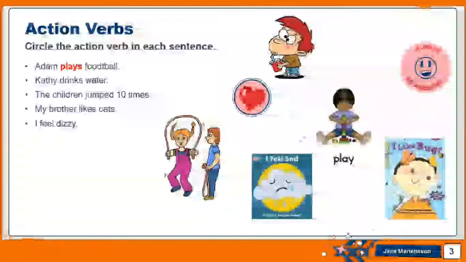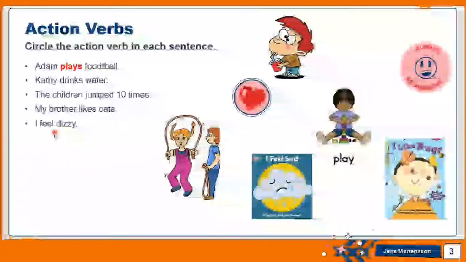And then the children jumped 10 times. Jumped is the action verb. My brother likes cats. Likes is the action verb. I feel dizzy. Feel is the action verb here. But mainly, liking something or feeling isn't a physical action. It's mainly a mental state. When you feel, when you like, when you think, this happens mentally. You do not have to be acting it physically.